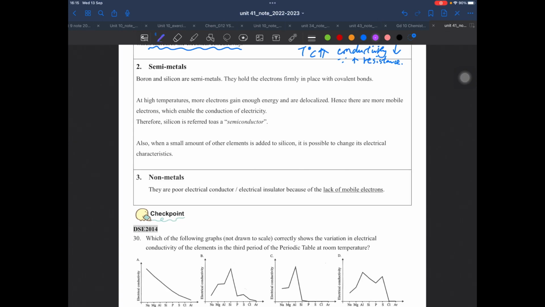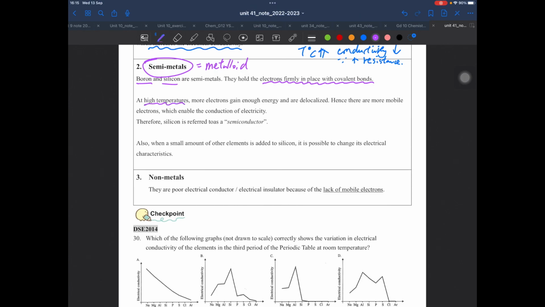The next one is, what about semi-metals? Semi-metals, as I mentioned, are also known as metalloids. First of all, the electrons are held in strong covalent bonds. Typical examples are boron and silicon. And there is something strange here.